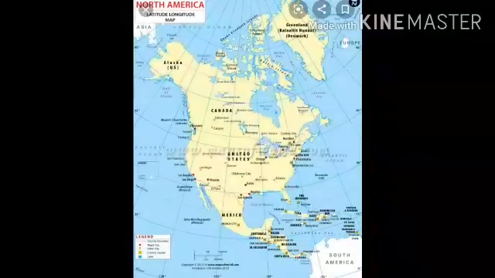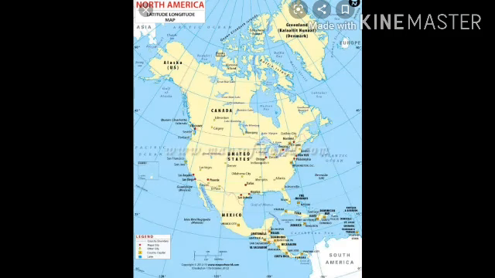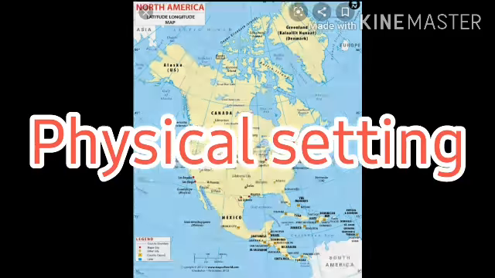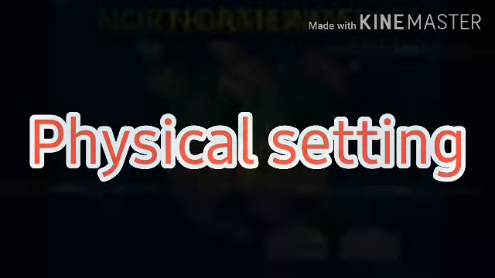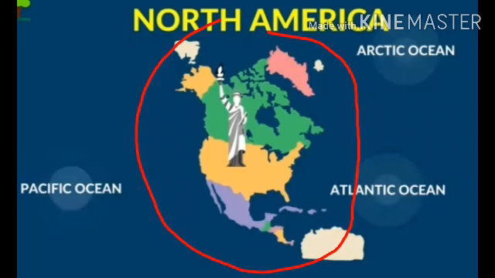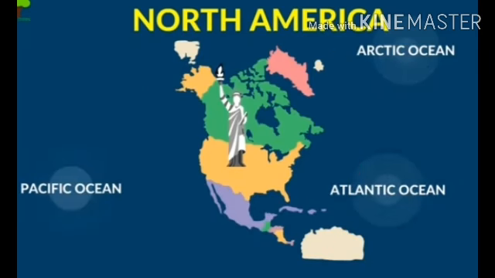Students, I hope you understood the location of North America. Let us see the physical setting of North America. North America is surrounded by the Atlantic Ocean in the east, the Pacific Ocean in the west, and the Arctic Ocean in the north. North America is surrounded by the oceans. In the east side, Atlantic Ocean, in the west side, Pacific Ocean, and north side, Arctic Ocean.